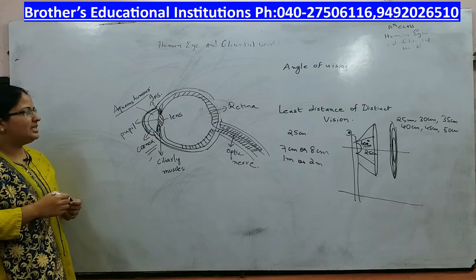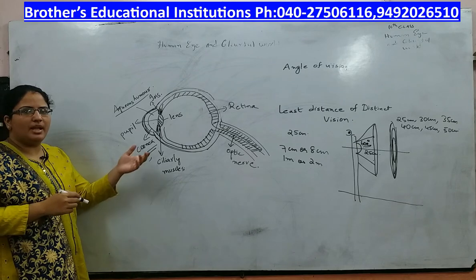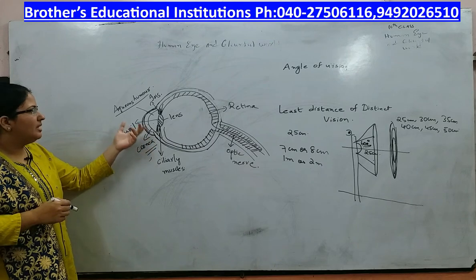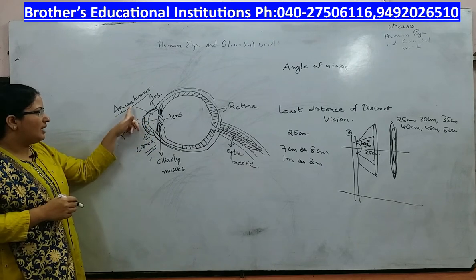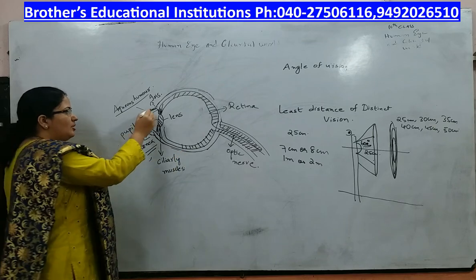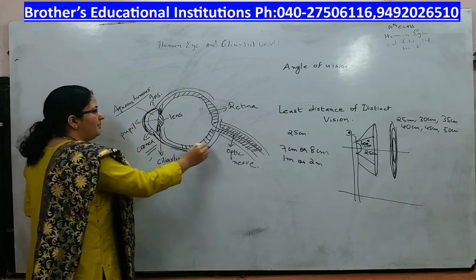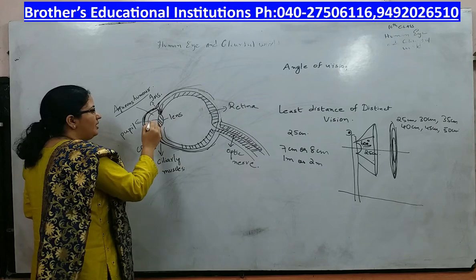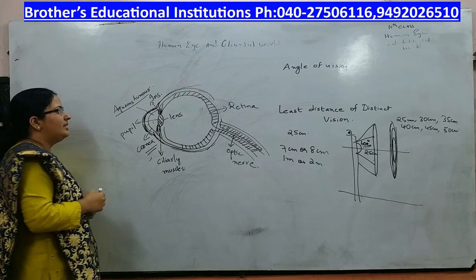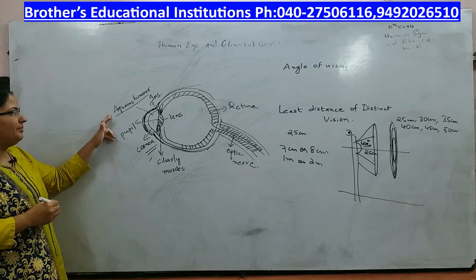With the help of this liquid you can prevent your eye from injury, that is shocks that you receive. The outermost layer is cornea, and between cornea and lens of your eye you have a liquid. That liquid is called aqueous humor.